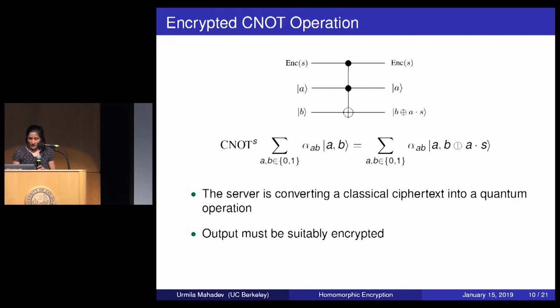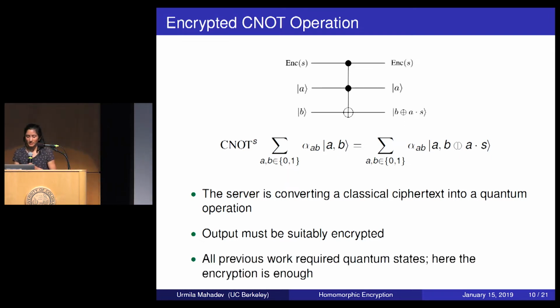And now, I need to tell you what it means to be suitably encrypted, because as I've written, this is not possible. So I need to tell you how this is actually done. So let me tell you what it means to be suitably encrypted, and I'll use something called the Pauli one-time pad. Oh, so one more thing about this.